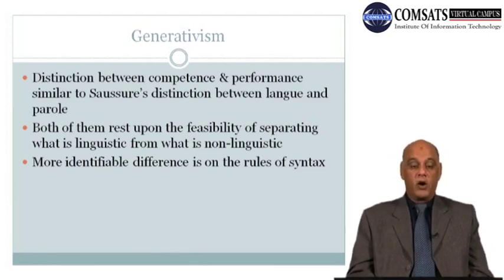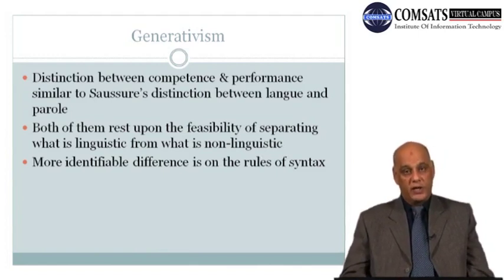Both of them talk about separating what is linguistic from what is non-linguistic, what is actually related with language formation and language generation, and what is not.